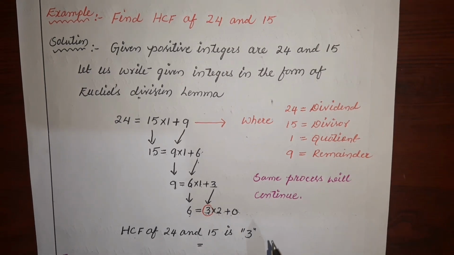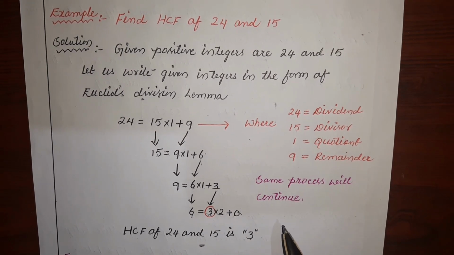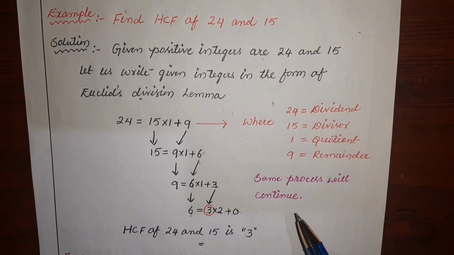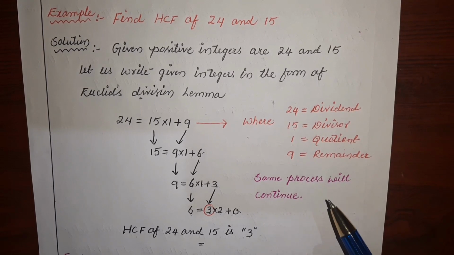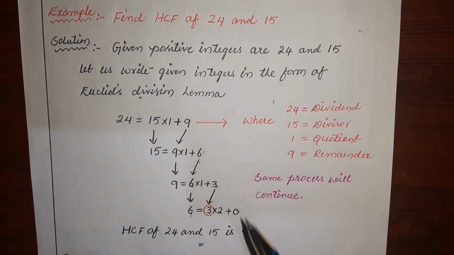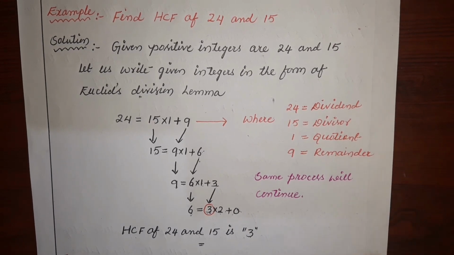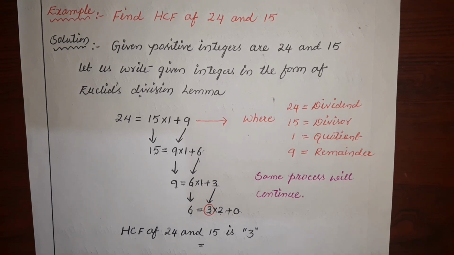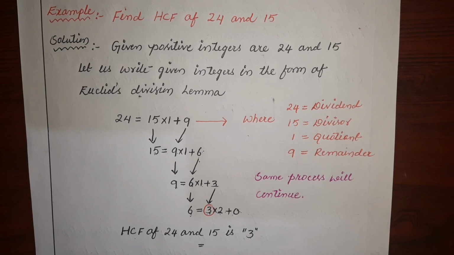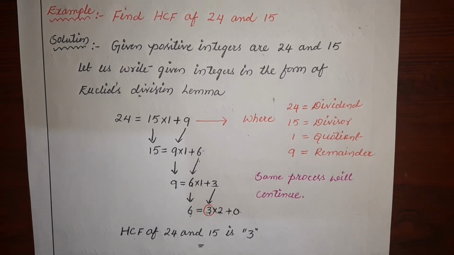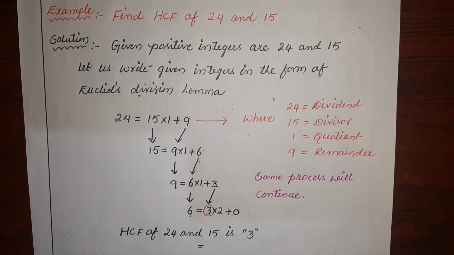So I suggest you take a few examples from your textbook and practice those examples with the help of this concept to get perfect at finding the HCF of given two numbers. This is the process which is very much important. In the next video we will see the remaining concepts of real numbers, and we will try to start the exercise of real numbers from the textbook.